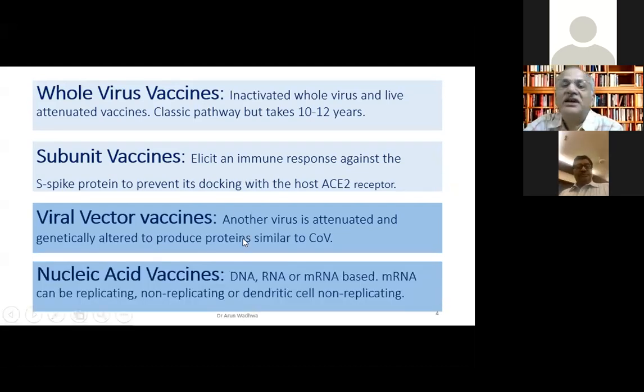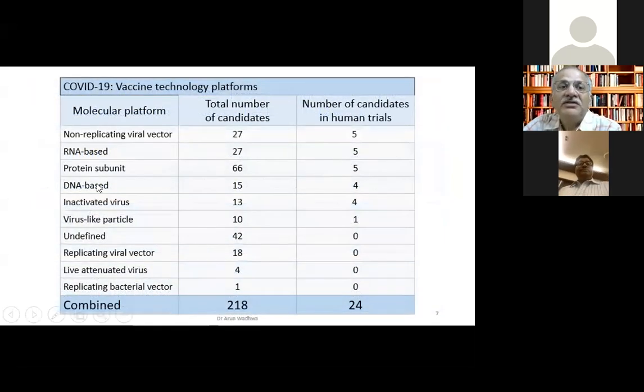Nucleic acid vaccines can be further divided into DNA, RNA, and then the messenger RNA based and the dendritic cell, replicating, non-replicating. Viral vector also can be replicating and non-replicating. What we have now is the non-replicating vaccines. These are the vaccines which are in the platform. What I wanted to show you was, our traditional live attenuated, inactivated are way down in the list. The most common ones are the non-replicating RNA-based and the protein subunit.